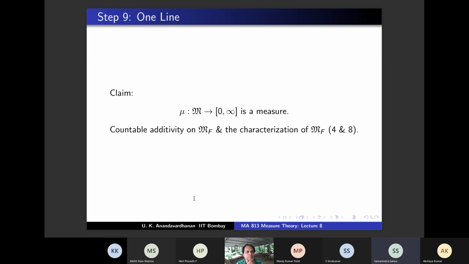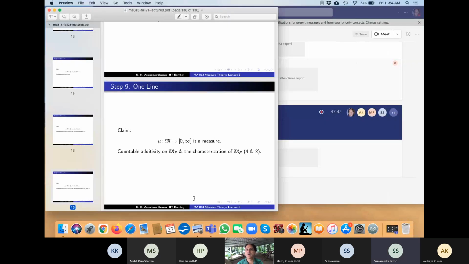Okay. So what is step 10? Step 10 is to show that lambda is represented by mu. Which way do we say, lambda is represented by mu or mu is represented by lambda? Lambda is given to us and lambda is represented by mu, the measure that we have constructed. This is the last step and this we will do in the next class. Okay, so I think today we are ending. Are we ending ahead of time or much ahead of time? I could have easily done the last step, but I did not type it, so let's stop here.